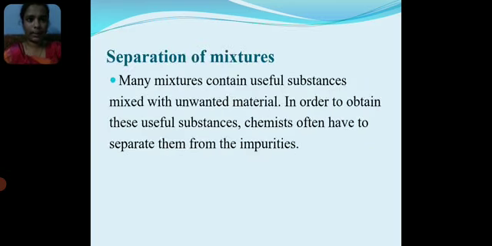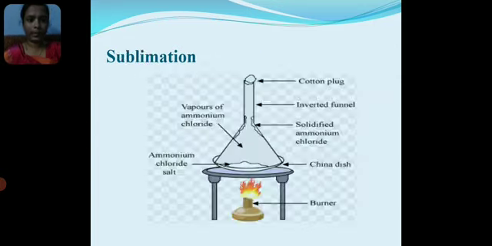Separation of mixtures. Many mixtures contain useful substances mixed with unwanted material. In order to obtain these useful substances, chemists often have to separate them from the impurities. Sublimation.